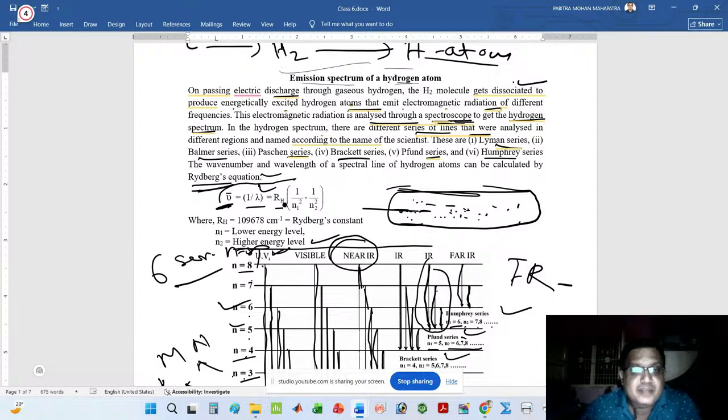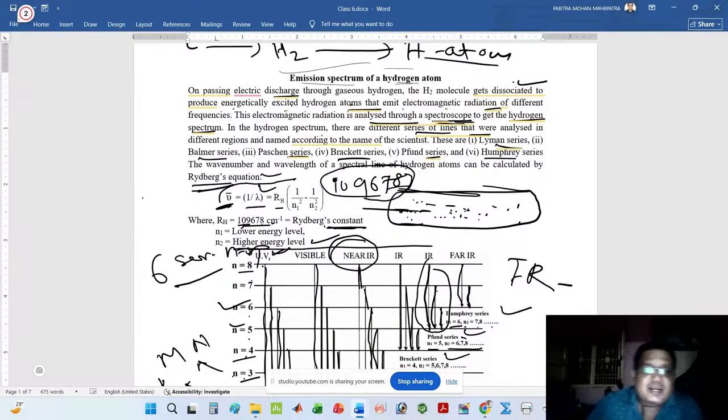This is the formula. Here, what is RH? RH is called the Rydberg constant, and its value is simply 109678. You can remember it like this: 109678. You can easily remember this value. The unit is centimeter inverse. So the Rydberg constant is 109678.